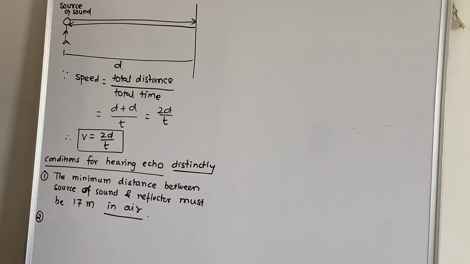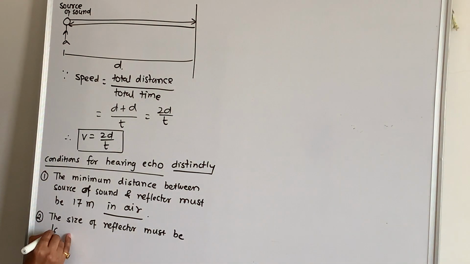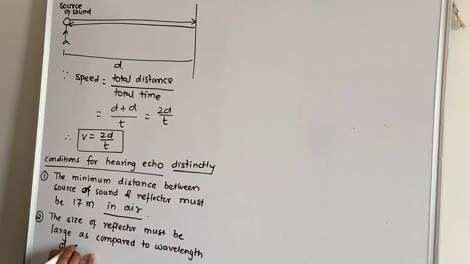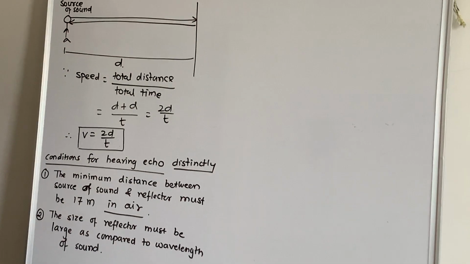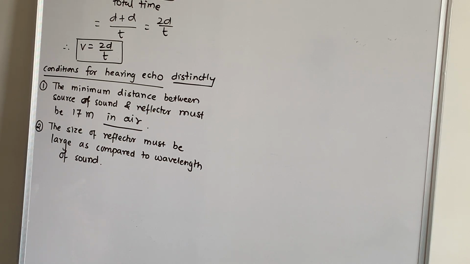Second condition, the size of reflector must be large as compared to wavelength of sound. As compared to what? Wavelength of sound. The size of reflector must be large. So in case of sound, the reflector size must be more than 10 meter, because sound wavelength is around 10 meter or more than that, right? So it will be 10 meter or more than that should be the size.